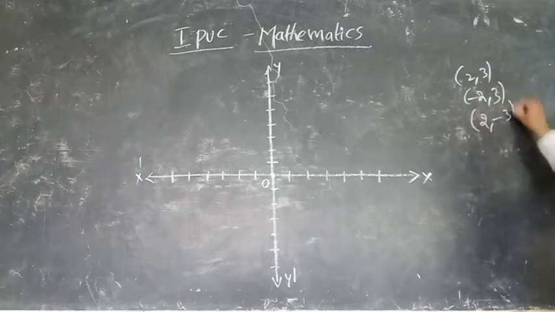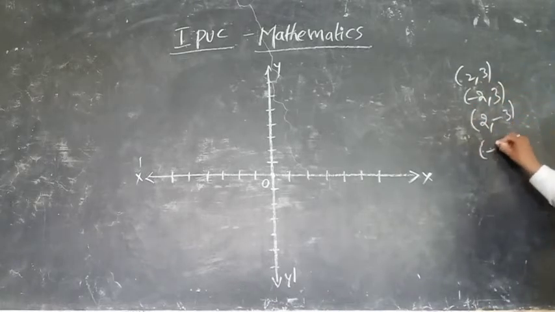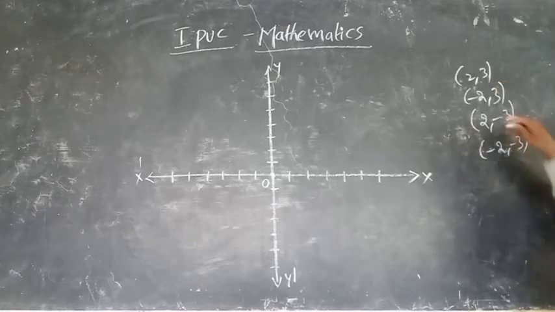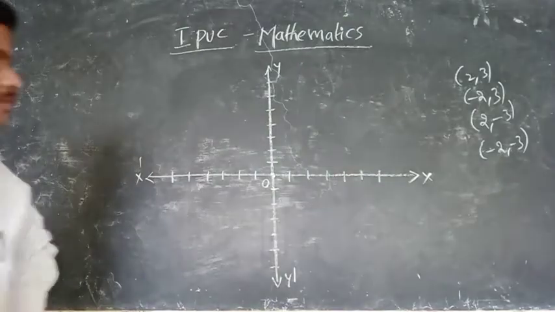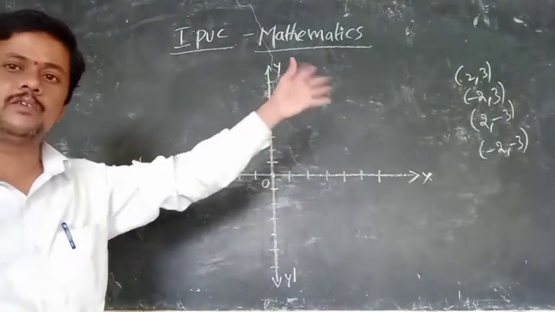Let us say (2, 3), (-2, 3), (2, -3), (-2, -3). The numbers are the same, I am only changing the sign. First you have to know this one. If you know this, it will be very easy in further classes.